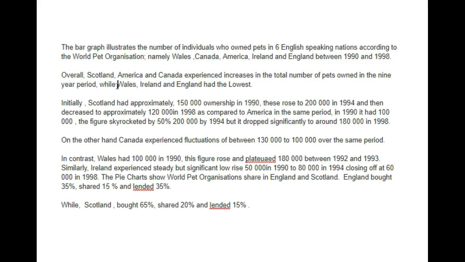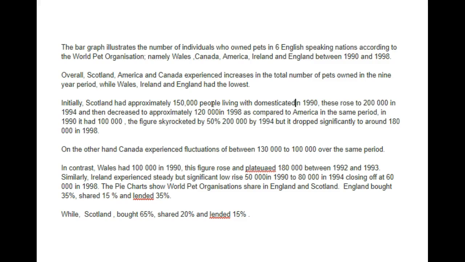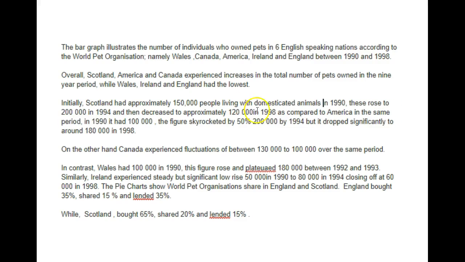We don't need this comma here. While Wales, Ireland, and England had the lowest, and we don't need to capitalise that. Initially, Scotland had approximately, we don't need that comma, and the convention is to use a comma after every 1,000 units. Initially, Scotland had approximately 150,000 people living with, actually, domesticated animals, another word for pets.